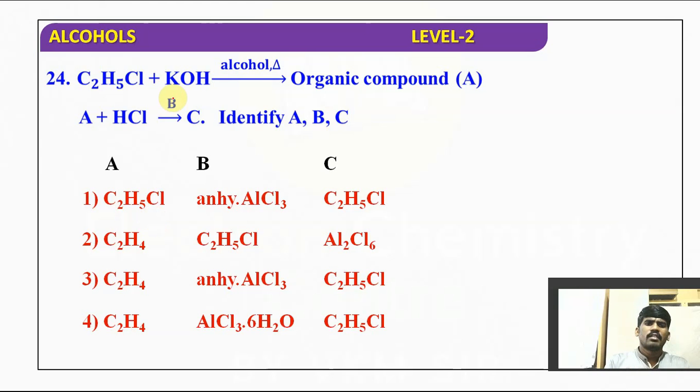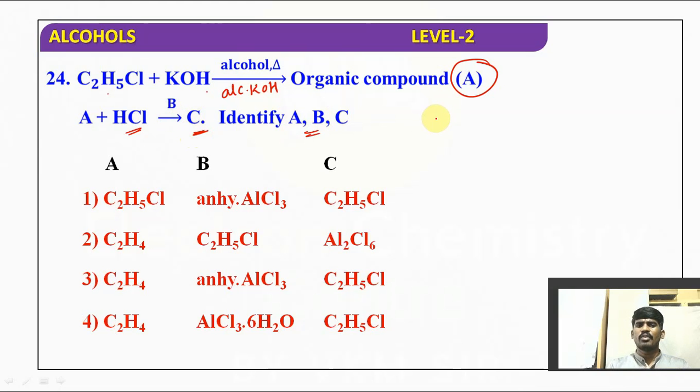So they gave a reaction C2H5Cl plus alcoholic KOH, meaning KOH is dissolved in alcohol. Alcoholic KOH is an example of an elimination reagent. Its action is elimination, meaning dehydrohalogenation. It gives organic compound A. That organic compound reacts with HCl with the help of B, a reagent in the presence of a catalyst, and gives C. Identify A, B, C.